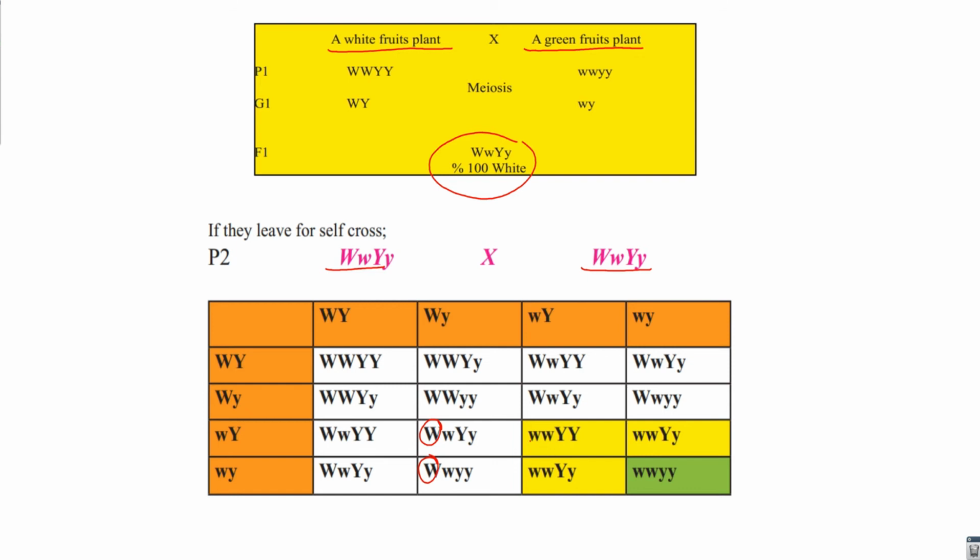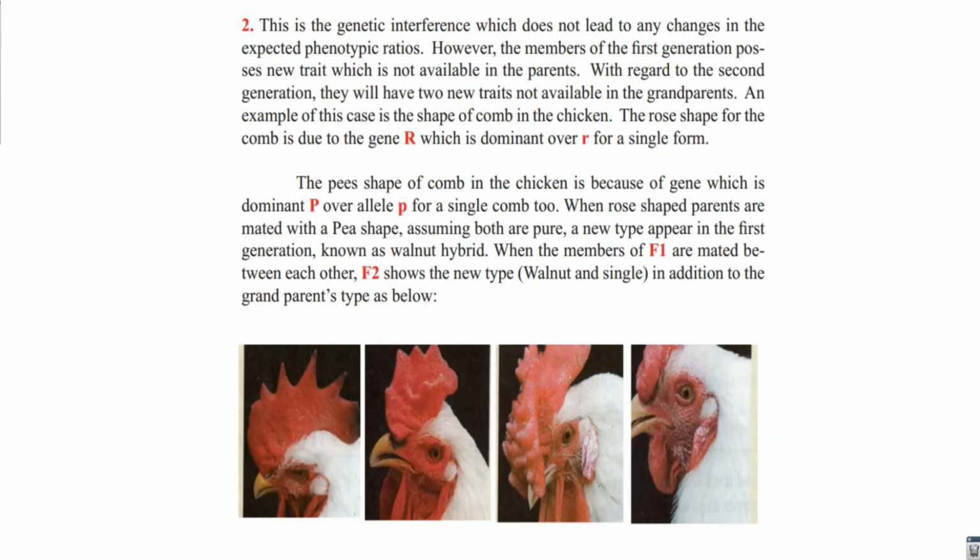But when there is no dominant white, the white is recessive, but yellow is dominant, it is yellow color. It means yellow can show its effect when it is dominant and white is recessive. But when both traits are recessive, a new trait appears, which is green color in fruit. We said in some cases it's similar to incomplete dominance, where there is no total dominant trait, and a new trait which is different from the parents appears.